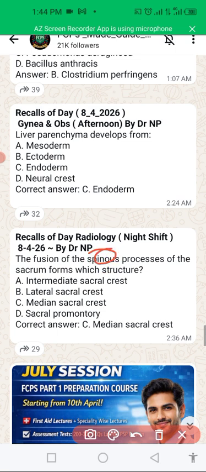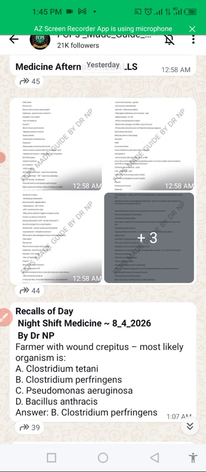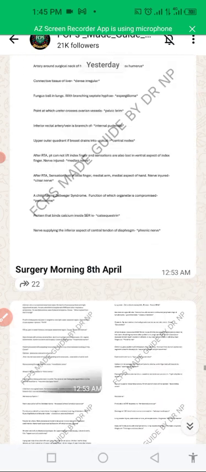The fusion of spinous processes of the sacrum forms which structure? That is the median sacral crest. Median sacral crest is the fusion of the spinous processes of the sacrum. Okay, it is very important.